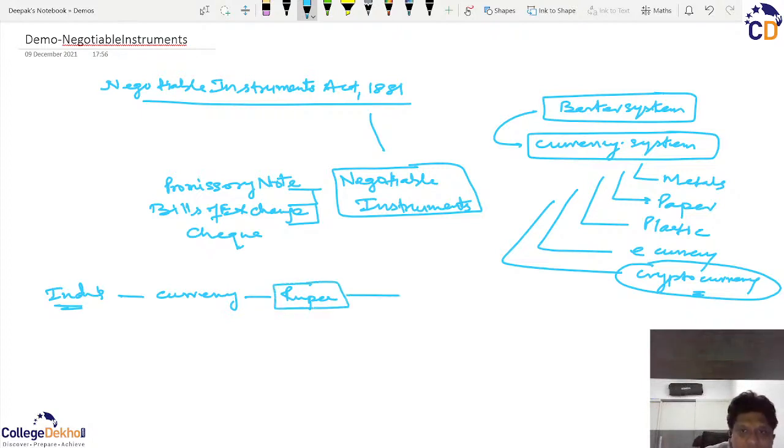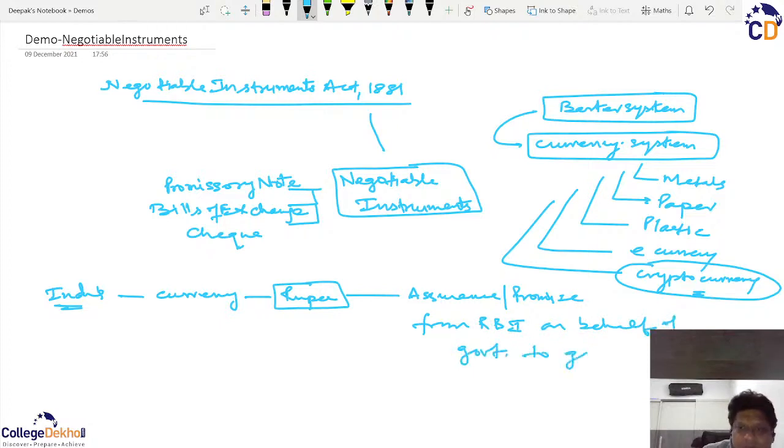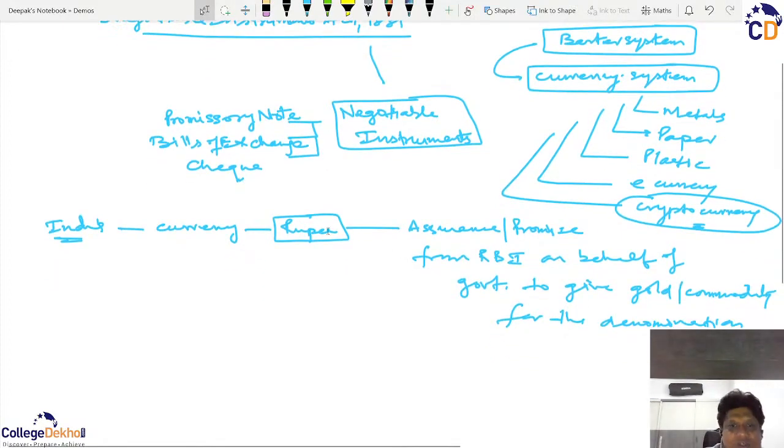It is a kind of assurance or promise from RBI on behalf of government to give gold or some other commodity as you like for the denomination. Denomination means the amount of the currency. If it is a 100 rupee note, 500 rupee note, 2000 rupee note, then for that denomination, any commodity, primarily gold, is acceptable; the government is assuring you.